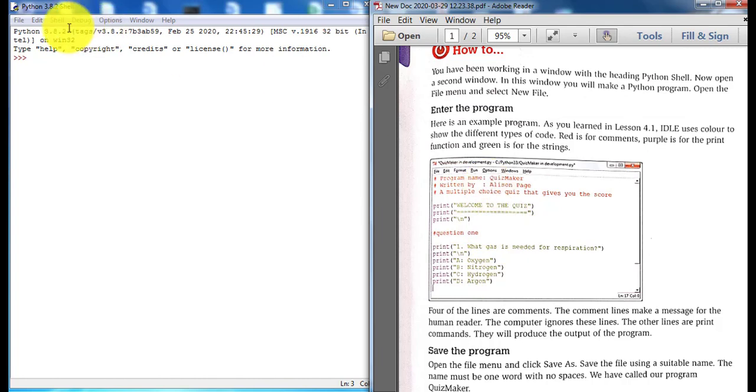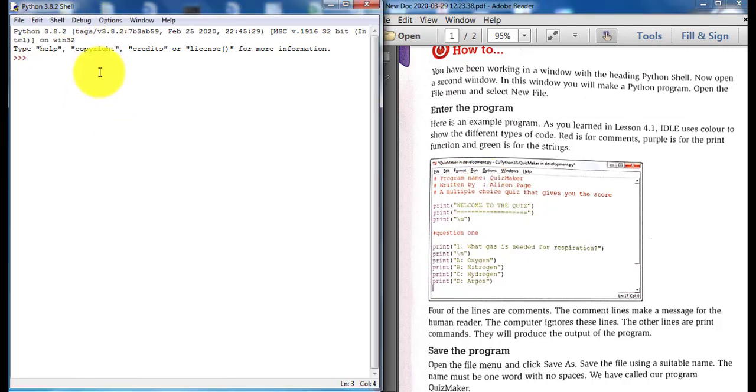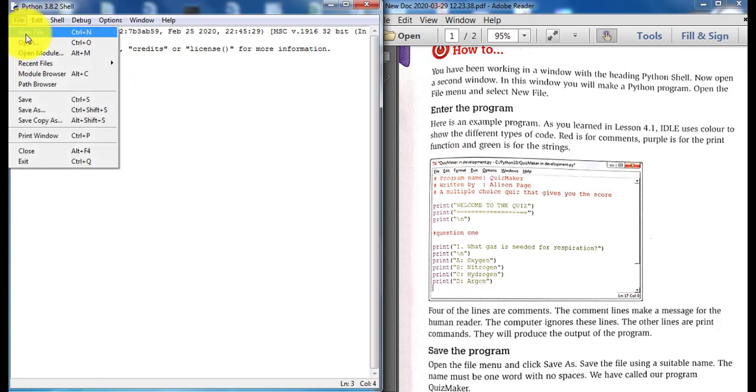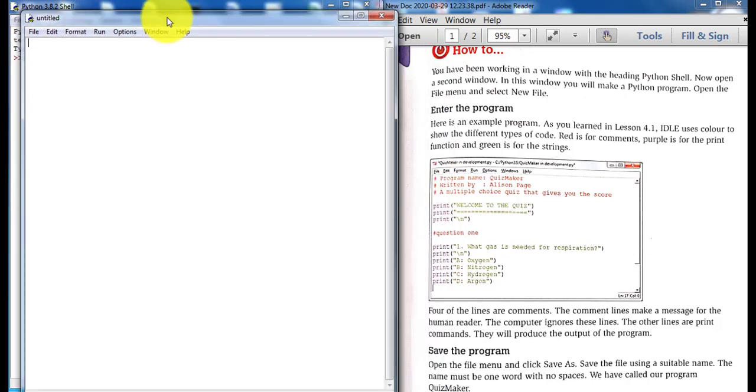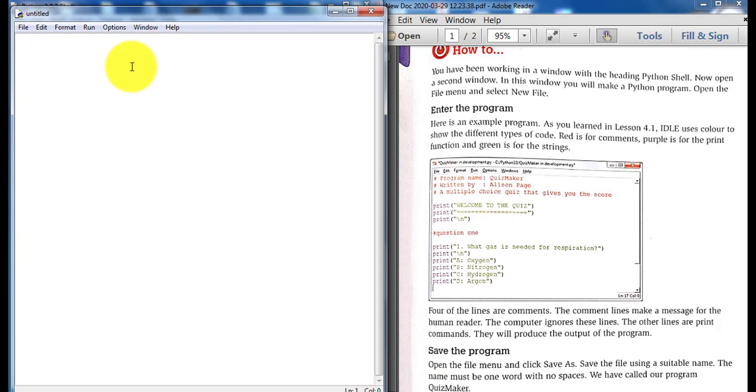Okay. After opening the IDLE Python shell, go to File, New File, and start writing the program. If I start with a number sign, it converts to red. Program name: quiz maker. Red means comment. A comment won't appear in the output.